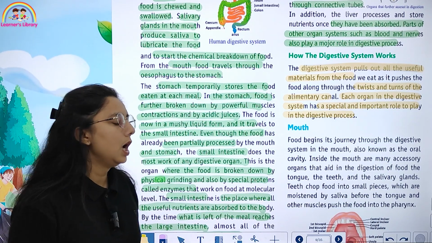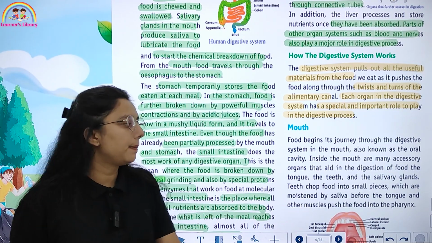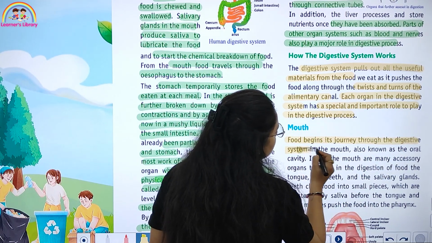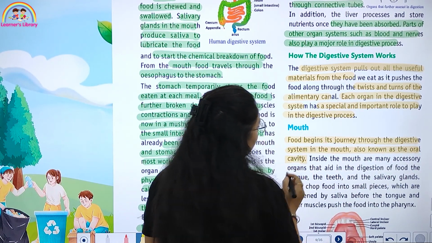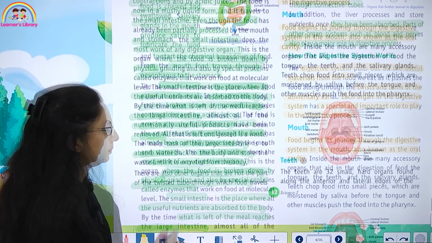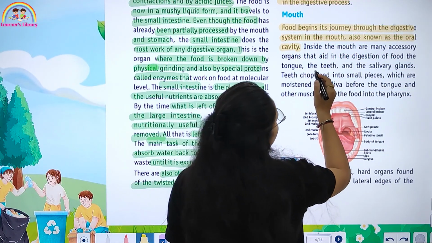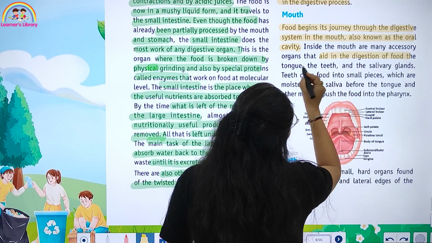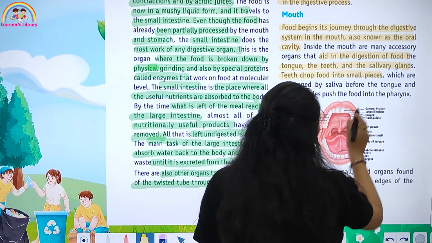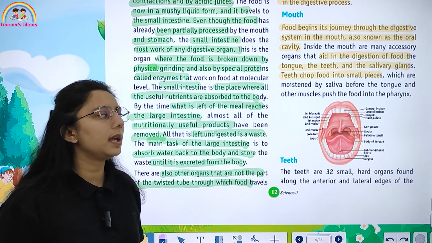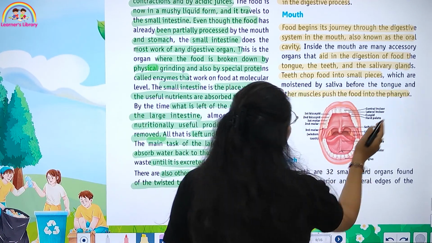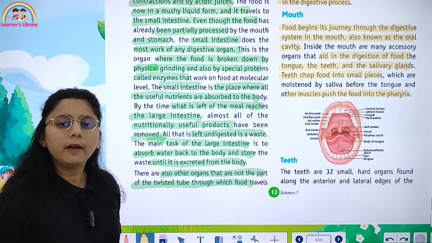Like we have the mouth. We take food through the mouth, and food begins its journey through the digestive system in the mouth, also known as the oral cavity. Inside the mouth, there are accessory organs that aid in digestion of food, like the tongue, teeth and salivary glands. Teeth chop the food into small pieces, which are moistened by saliva before the tongue and other muscles push the food into the pharynx. Then we have teeth.